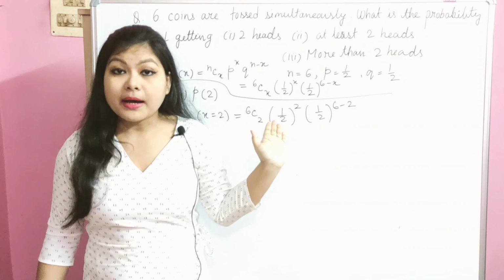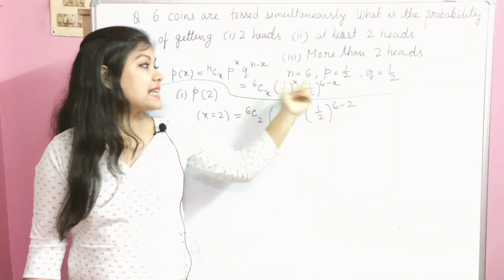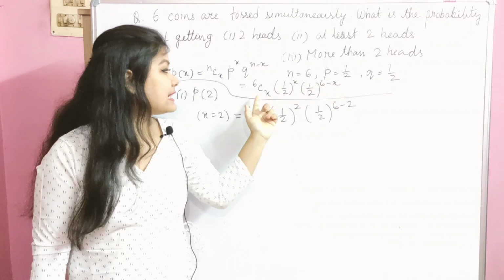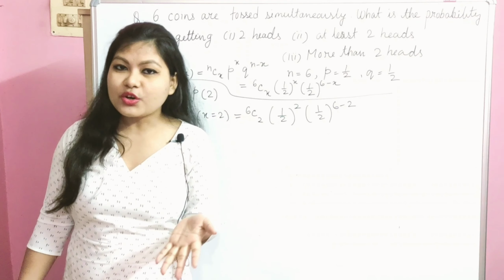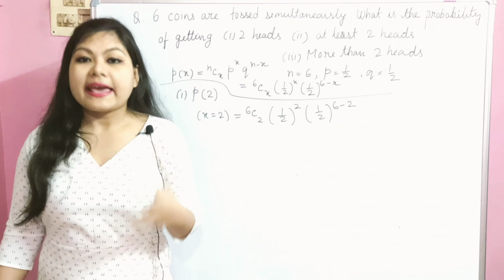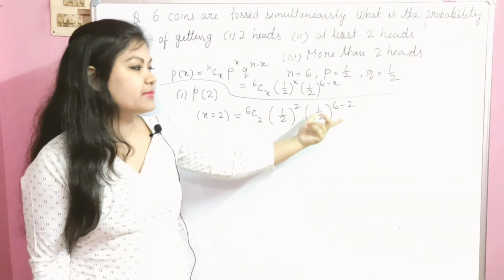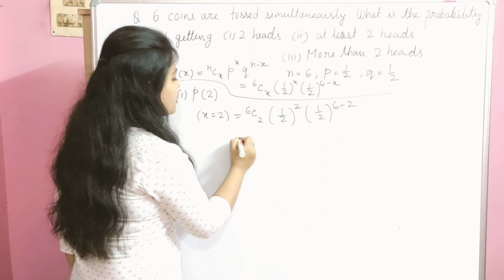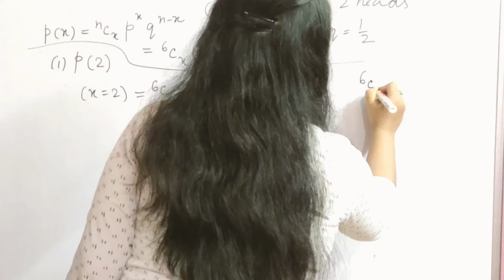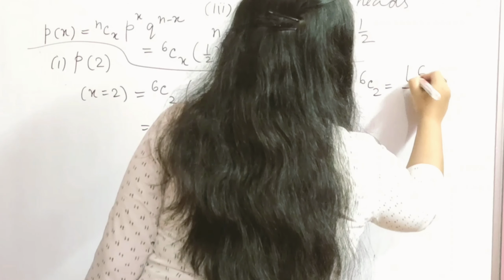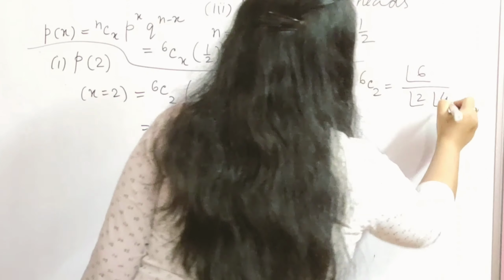In the binomial formula, we have already substituted all the values: the n value, p value and q value. Only the x value was unknown, and for this question, x equals 2. So we substitute all the values. Now if you simplify, then you can get the solution. First of all, we will find 6C2. 6C2 means 6 factorial divided by 2 factorial times 6 minus 2, that is 4 factorial.